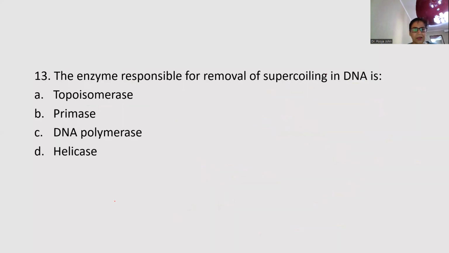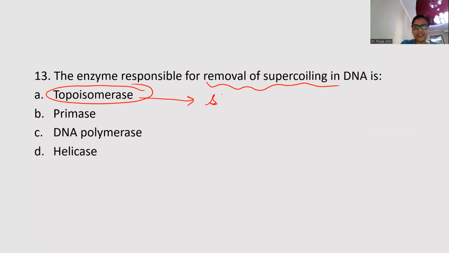Next question. The enzyme responsible for removal of supercoiling. A very important question from examination point of view and a very interesting question. The removal of supercoiling, always it is topoisomerases. Topoisomerase is a stress relieving enzyme. Because we know that whenever we have to pull apart DNA, it is like a rope.